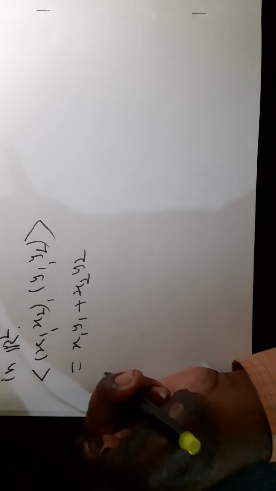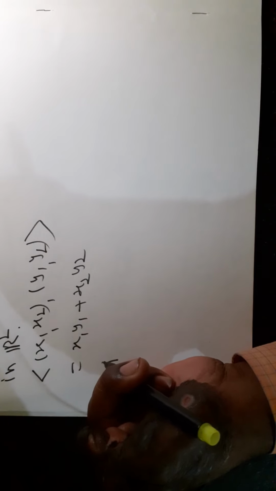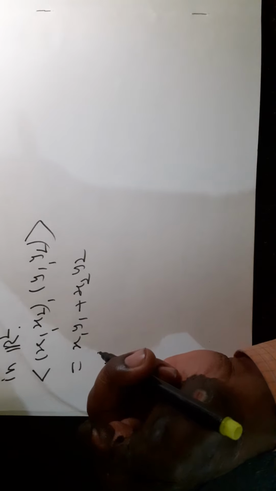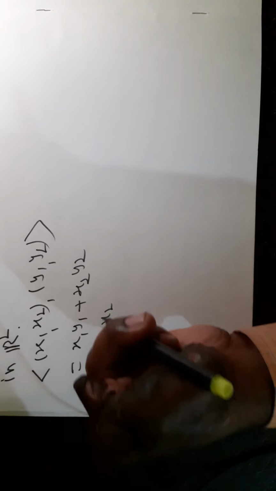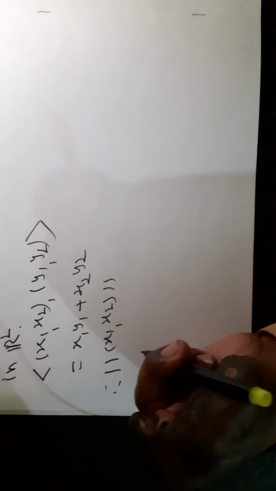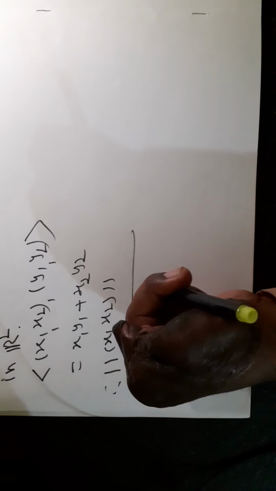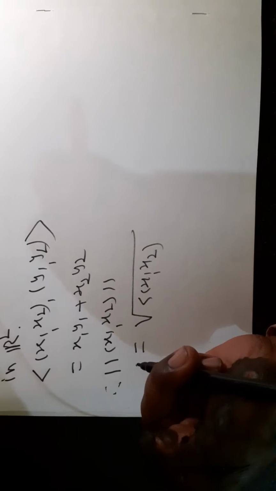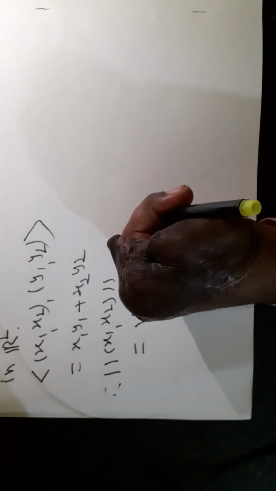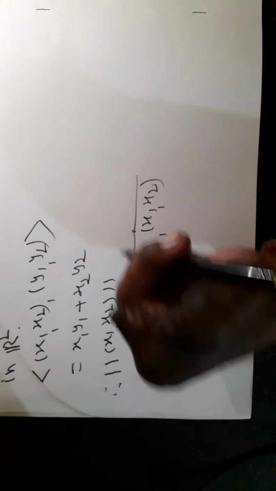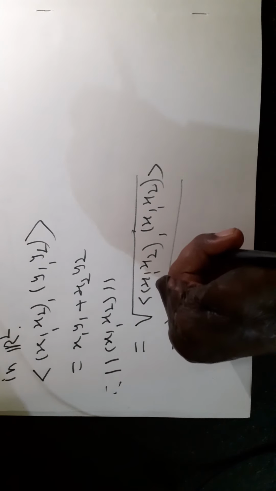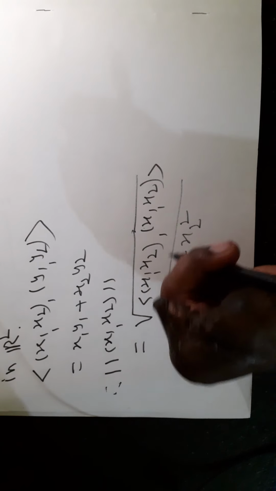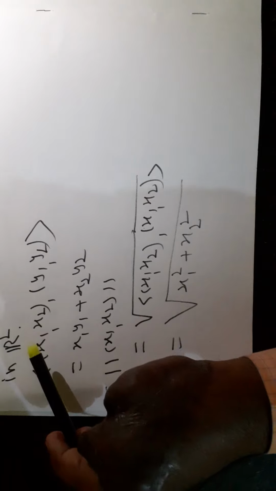Therefore, if we are using this inner product, that is the dot product, then norm of (x1, x2) is equal to under root of the inner product of (x1, x2) with (x1, x2), which is equal to under root of x1 square plus x2 square, and this norm on R2 is called the Euclidean norm.